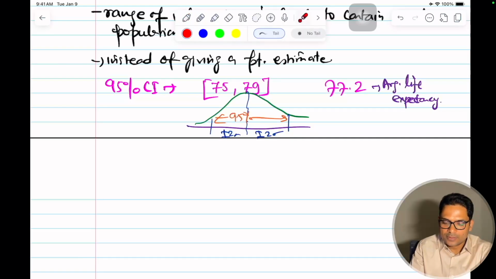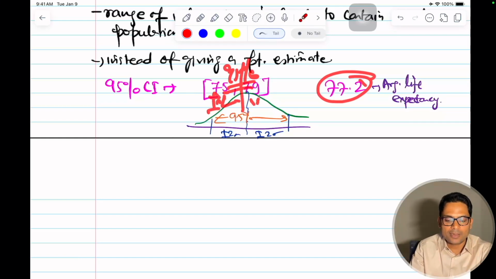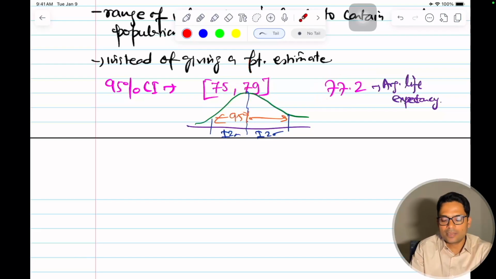But only if my average life expectancy is a PDF. It's a distribution, but this is one value. So this doesn't mean that this is a probability. It doesn't mean that with 95% probability I can find it in this range.